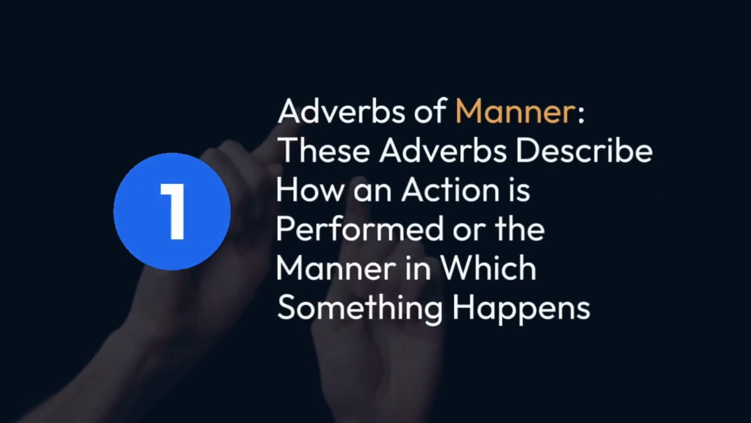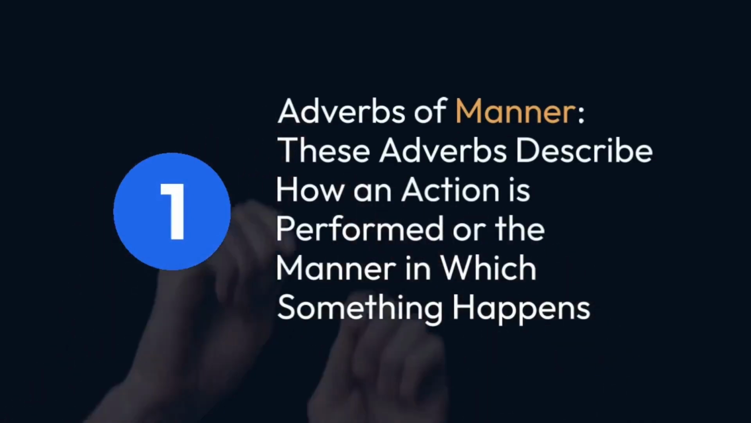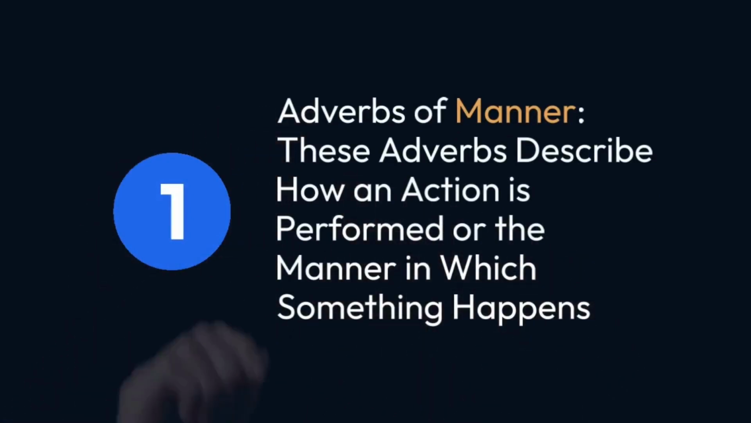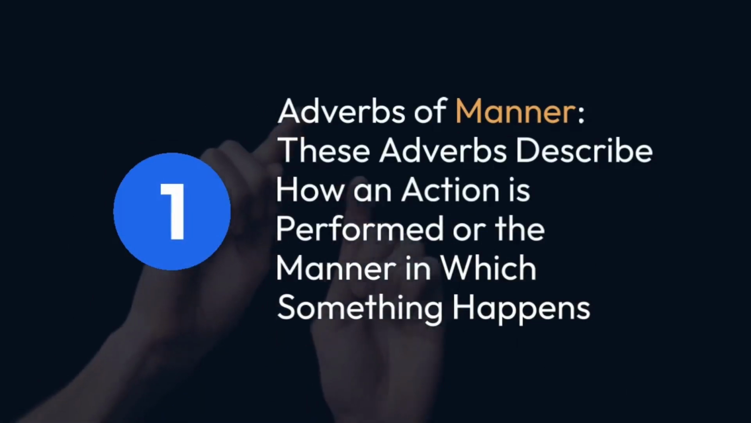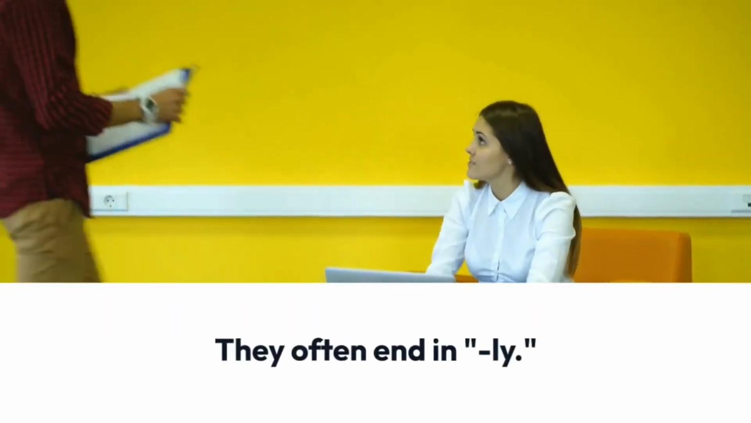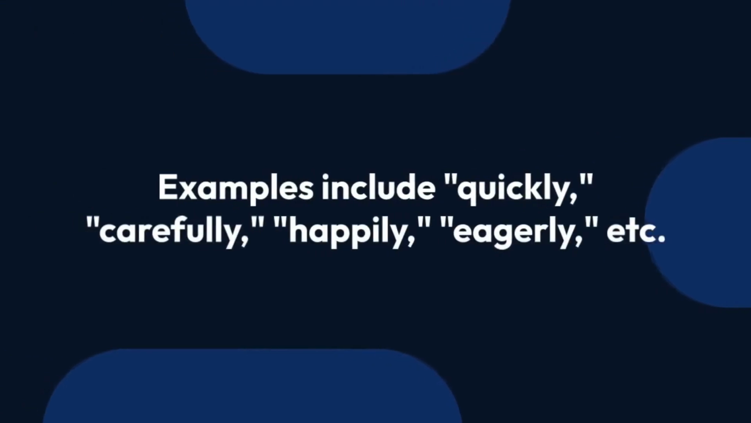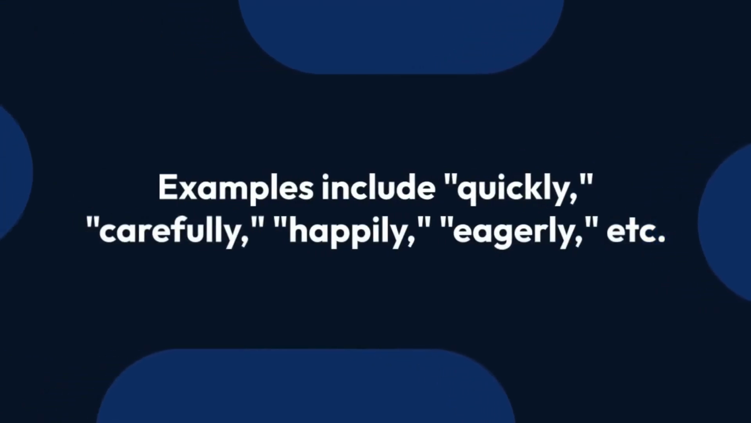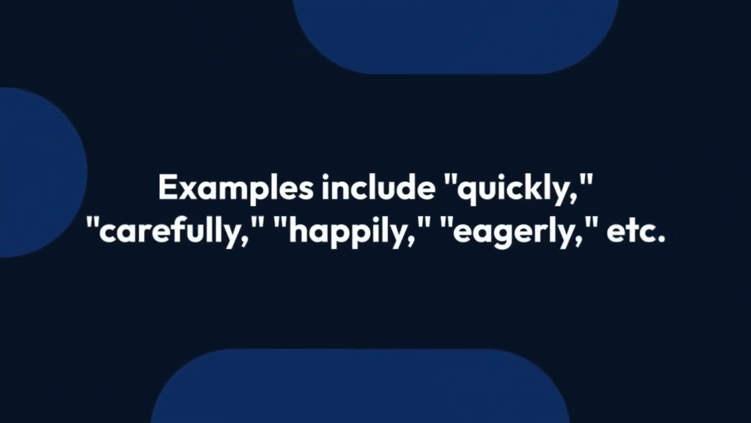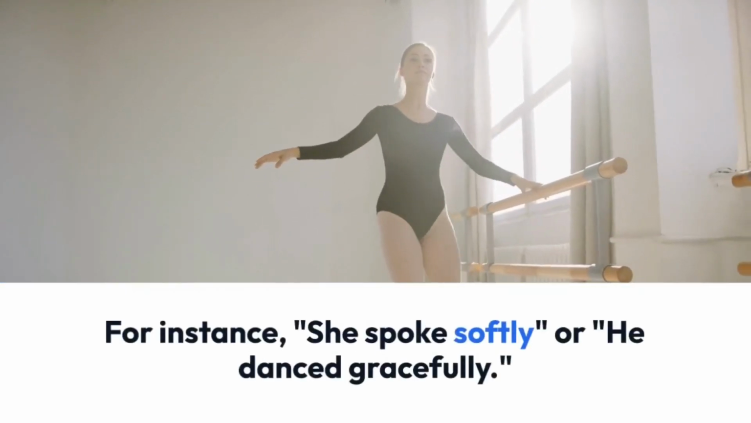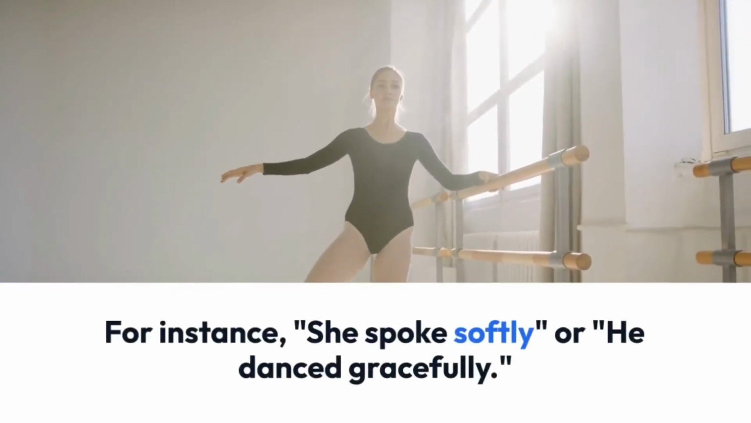Number 1. Adverbs of manner. These describe how an action is performed, or the manner in which something happens. They often end in -ly. Examples include quickly, carefully, happily, eagerly, etc. For instance, she spoke softly or he danced gracefully.